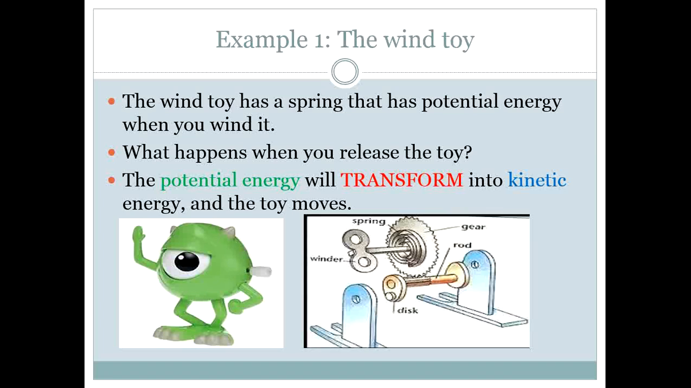Example number one, the wind toy. When the wind toy has a spring, it has potential energy when you wind it. And what happens when you release the toy? The potential energy will transform into kinetic energy and the toy will move. So you see, energy has changed from potential to kinetic here. So this is an example of energy transform.